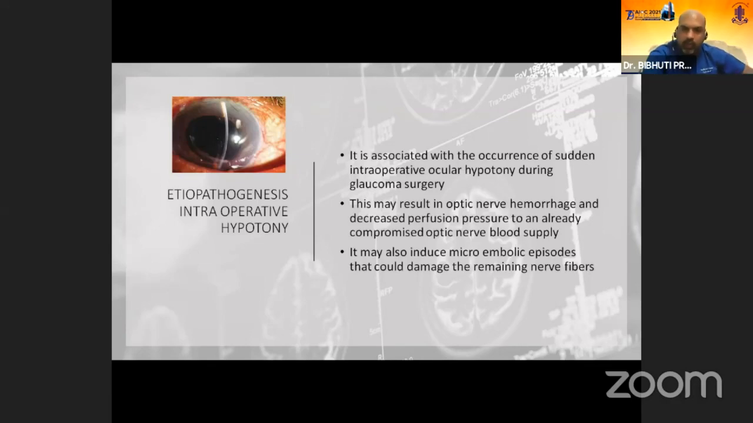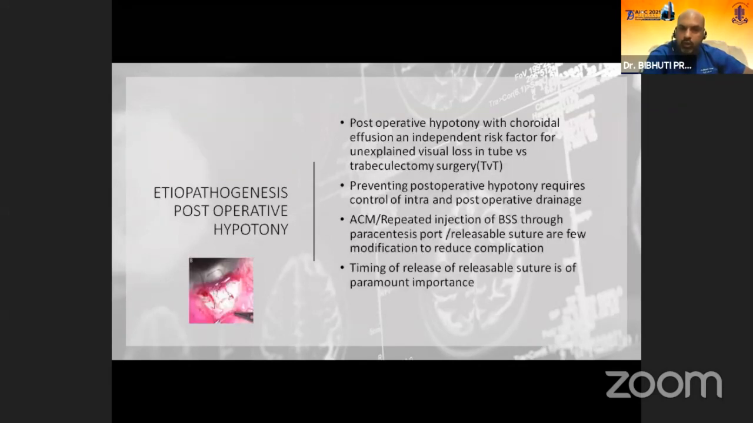This may result in optic nerve hemorrhage and decreased perfusion to an already compromised optic nerve blood supply, and it may also induce microembolic episodes that could damage the remaining nerve fibers. So post-operative hypotony with a choroidal effusion is also an independent risk factor for the unexplained visual loss in TVT studies. So how to prevent that?